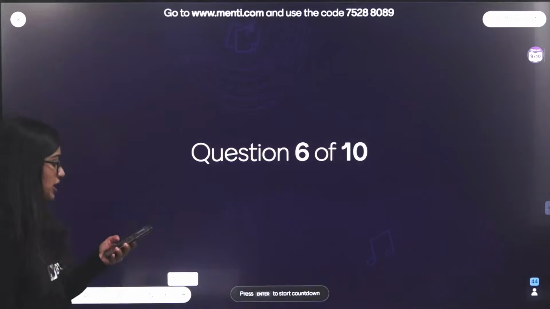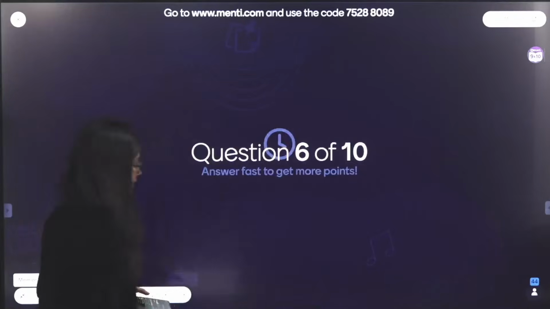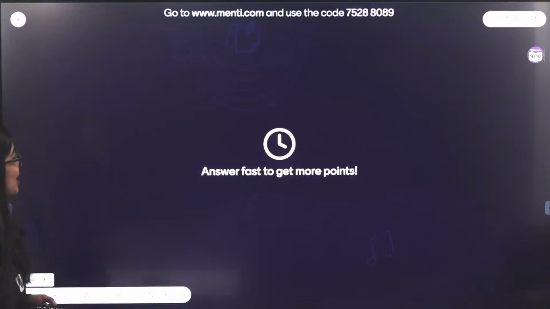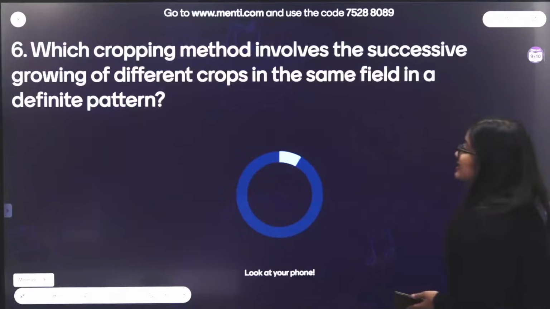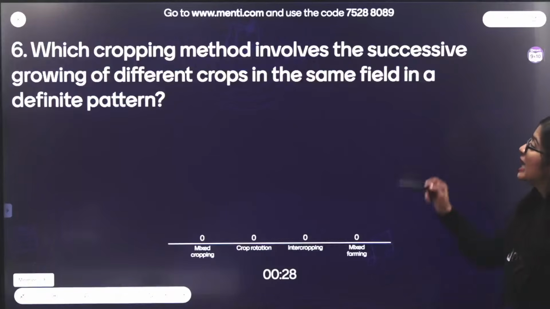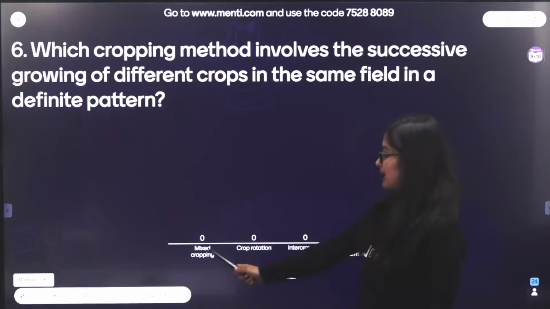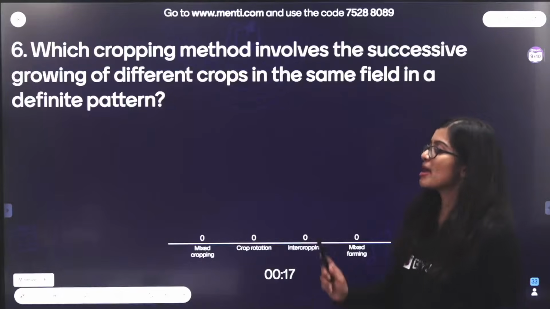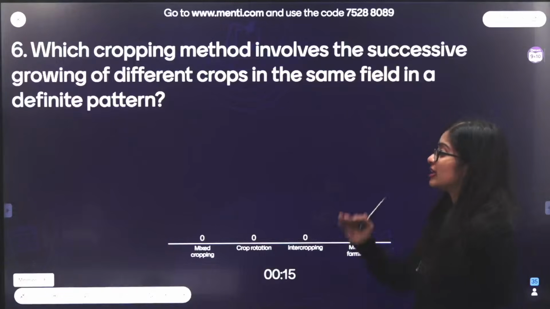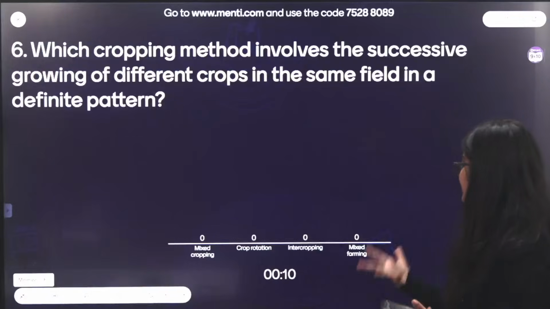So, let's move on to question number 6, everyone. 45 of you are here. Let's get started. Which of the cropping methods involves the successive growing of different crops in the same field in a definite pattern? Mixed cropping, crop rotation, intercropping, mixed farming. Remember the key word. I'm stressing on the key word. It's a definite pattern. This should be an easy one.